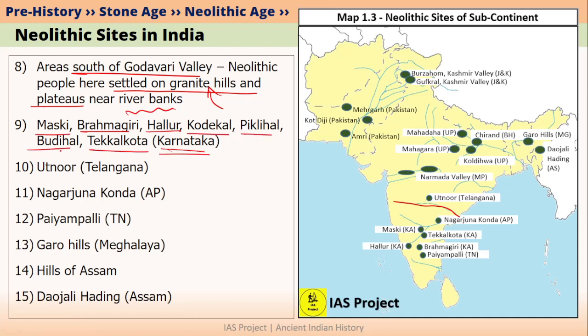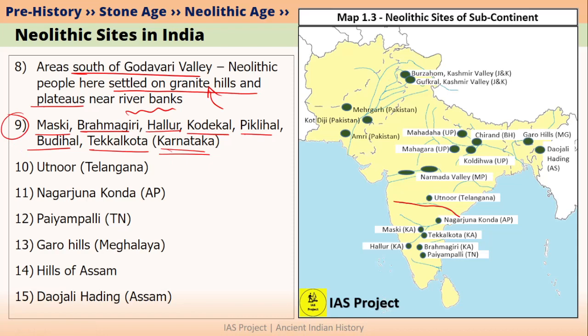You don't have to remember the names of all these sites. However, the names of these sites have been given in the textbooks. Only for that reason I am mentioning all these sites here. Let me tell you from experience, once you start revising the material again and again, you will automatically remember all these sites. You don't have to put any additional effort into remembering the names of each site. Moreover, most of these names will be associated with other events in history also.